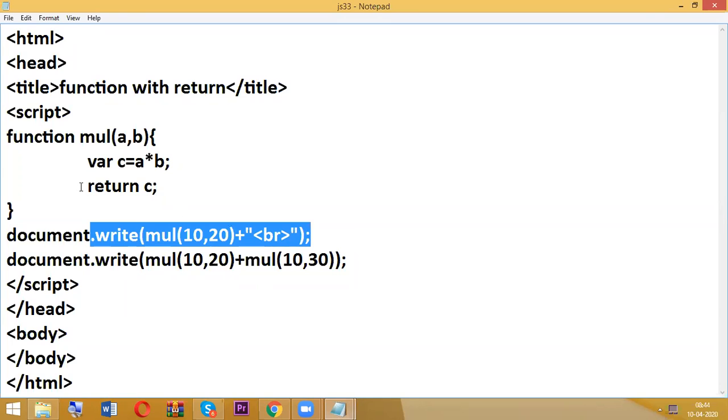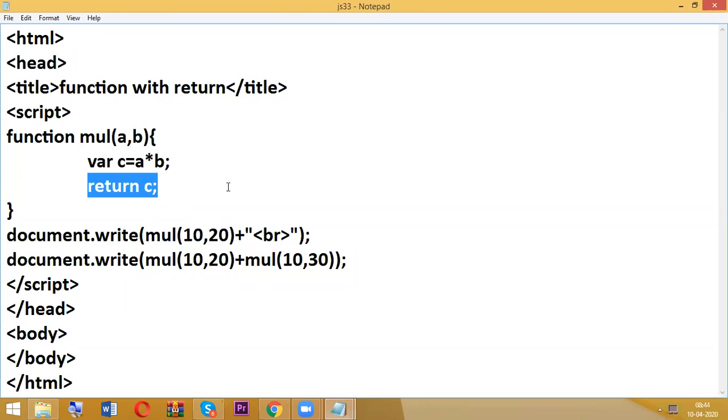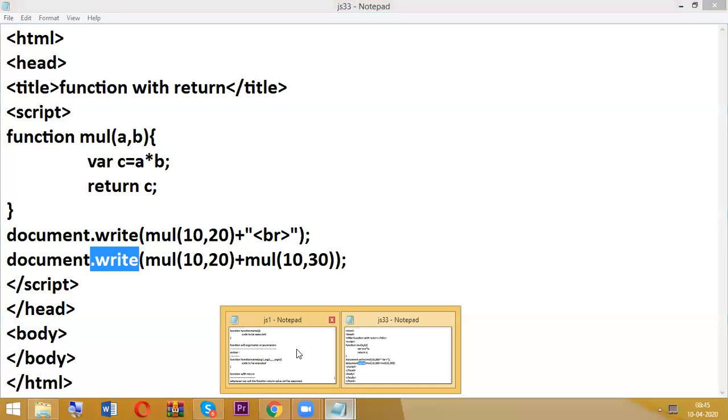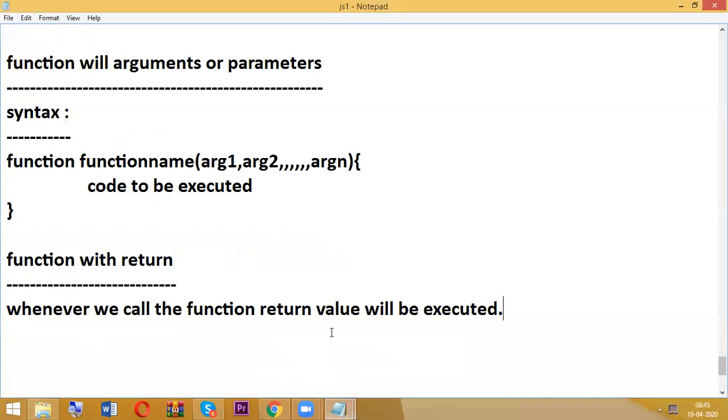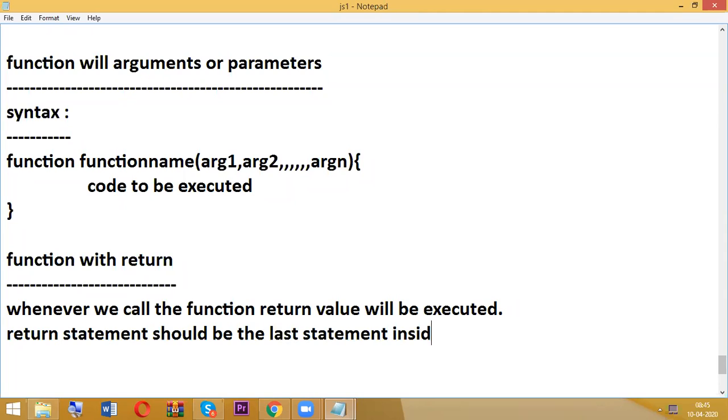Previously, we were writing document dot write inside the function only. Now we are writing return inside the function, but outside we are writing document dot write, because without document dot write, we are unable to display any output in our browser. This is the way we have a function with return. And one more general point: a return statement should be the last statement inside the function.